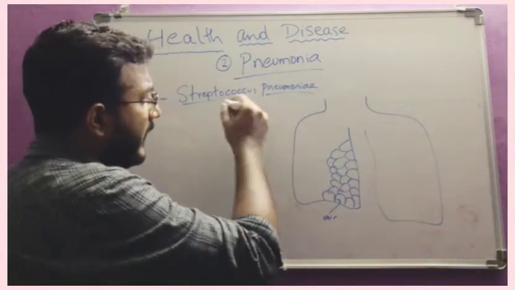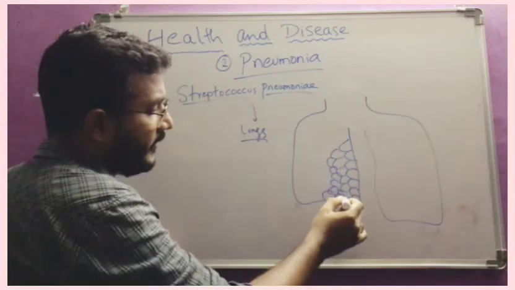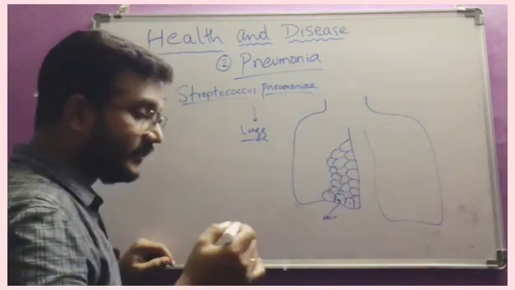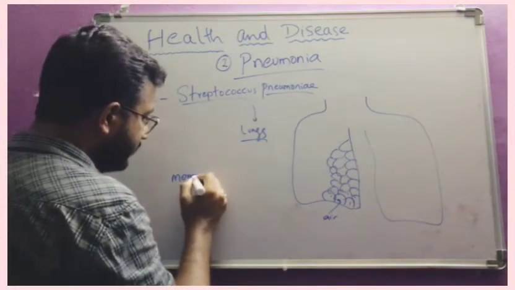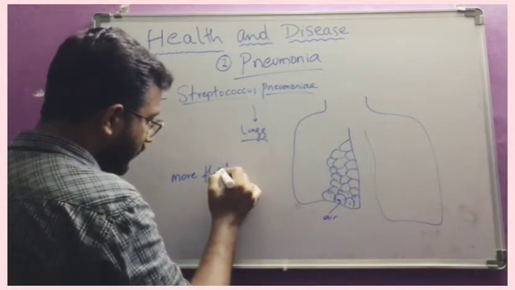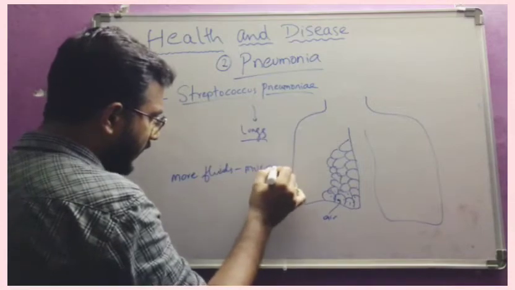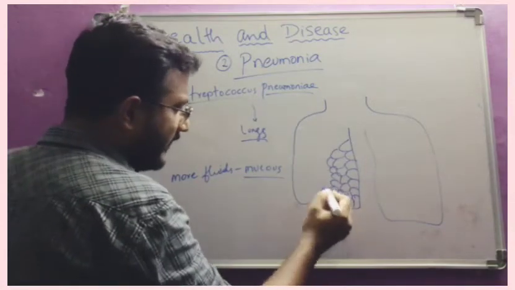Now this bacteria will inhabit these cells, and they are responsible for the secretion of more fluids or mucus, a gel-like material inside the cells.